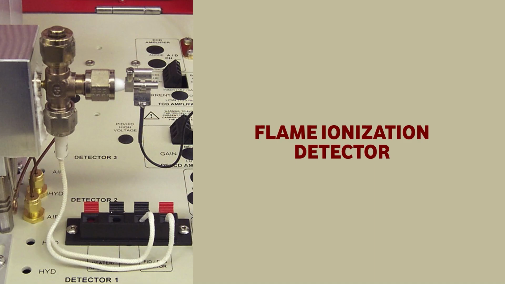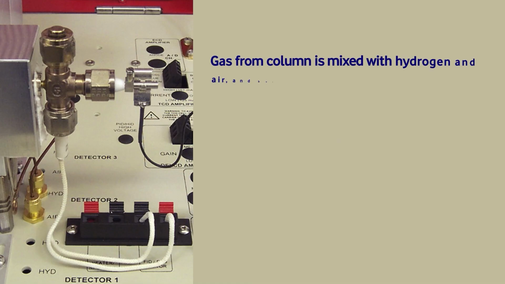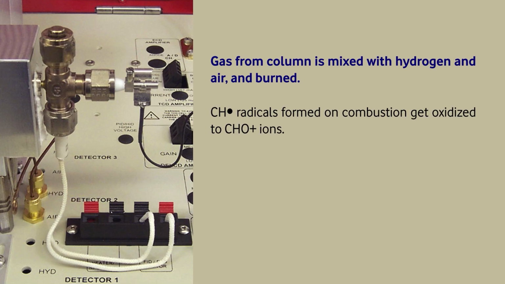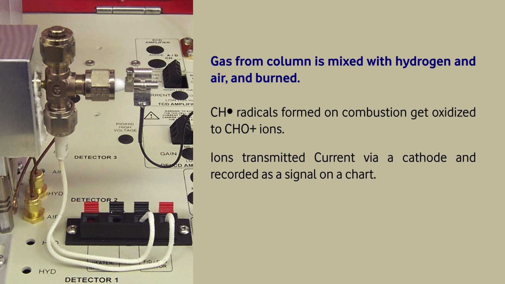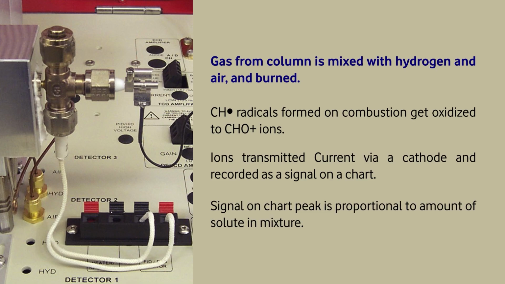The other detector which is very popular is the flame ionization detector. What we do here is, all the gases from the sample, after the column, they come out and we burn them with hydrogen and air. When we burn them, they get oxidized. So the CH radicals in combustion make ions, and these ions will obviously transmit current. We record the current as the signal, it will be recorded on the chart, and we'll get a chromatogram.